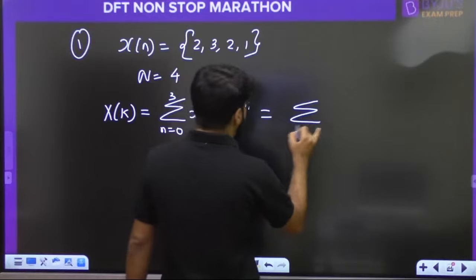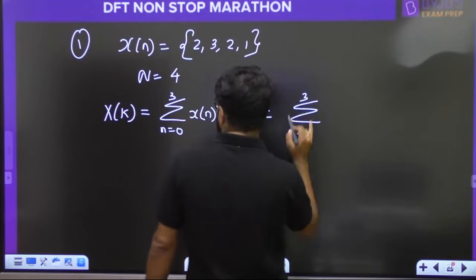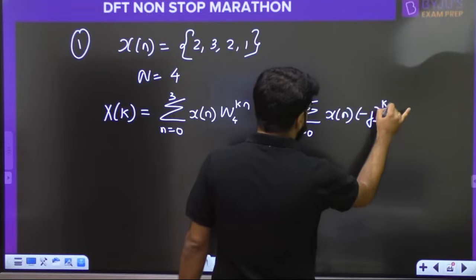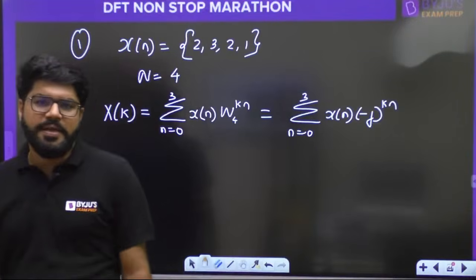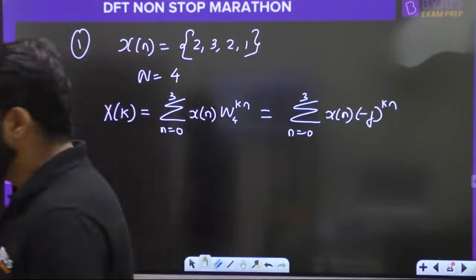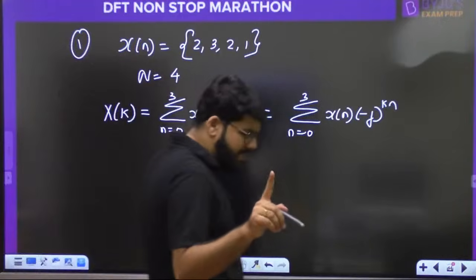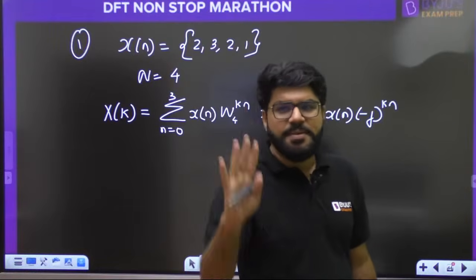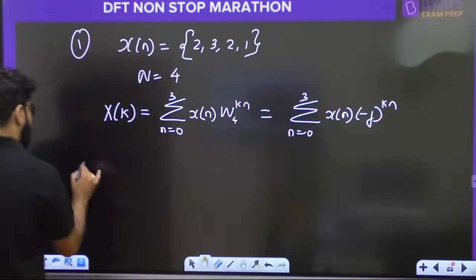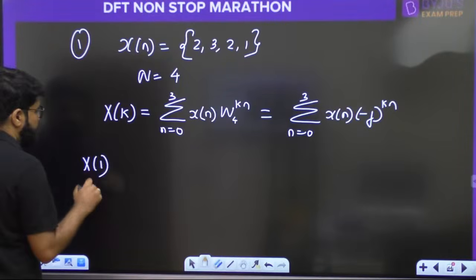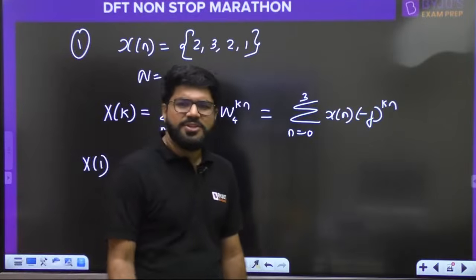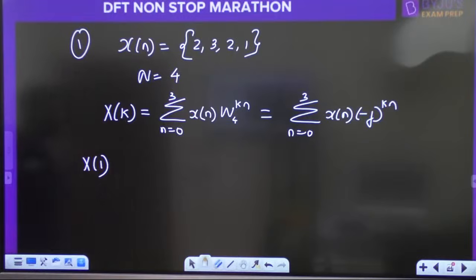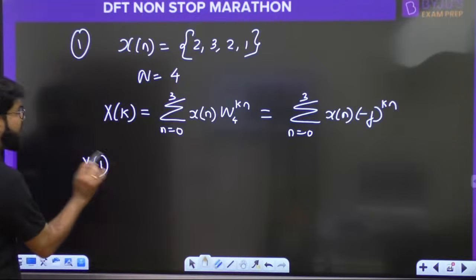So for a 4-point signal, it is always the summation from 0 to 3 of x[n] times minus j raised to the power kn. In the 4-point DFT, as discussed, I have only one effort, that is X[1]. The rest all will come from properties. Let us start with that effort, and the rest will be done easily. The effort is only for X[1].